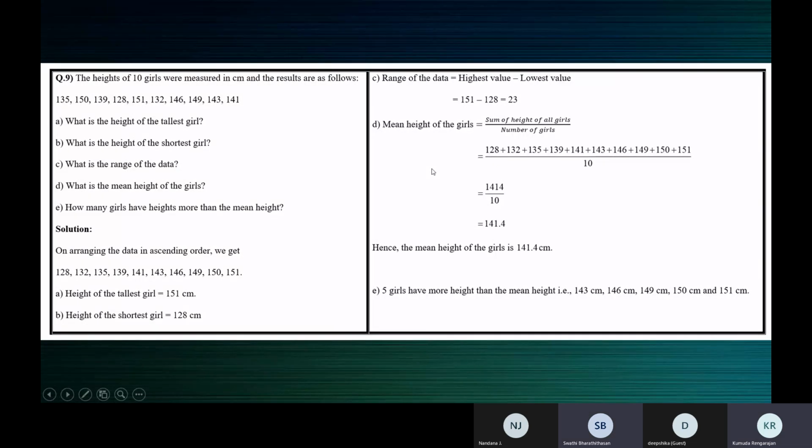Ma'am, for the E question, it's 5 days, ma'am. 5 girls. Sorry, 5 girls, ma'am. 5 girls. Okay. 5 girls have more height than the mean height. Yes, ma'am. Very good. Okay.